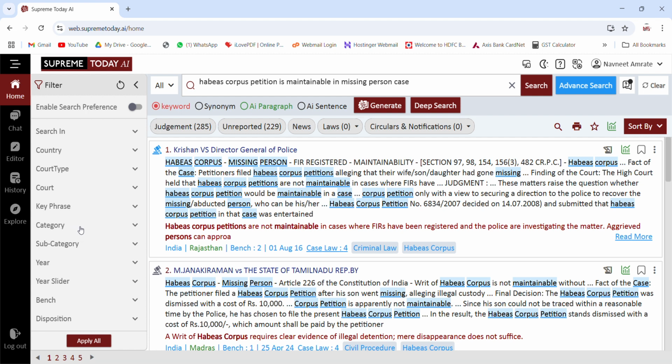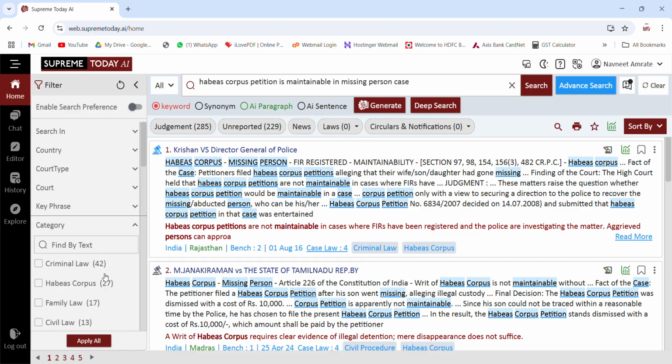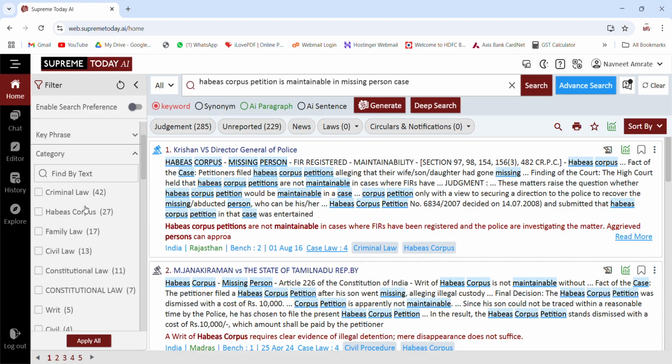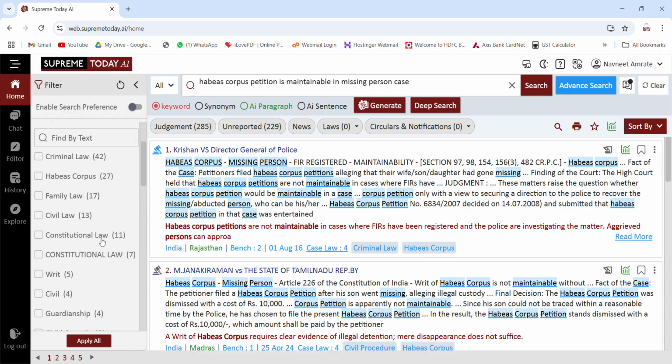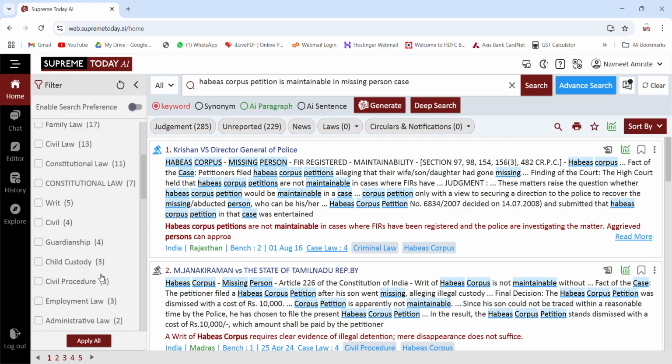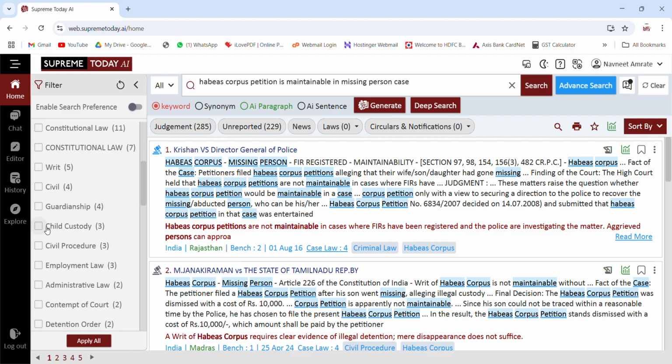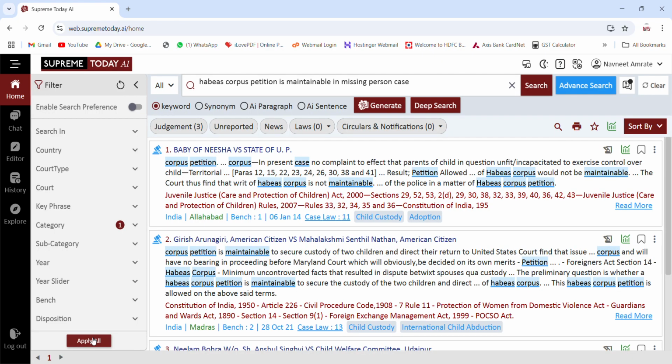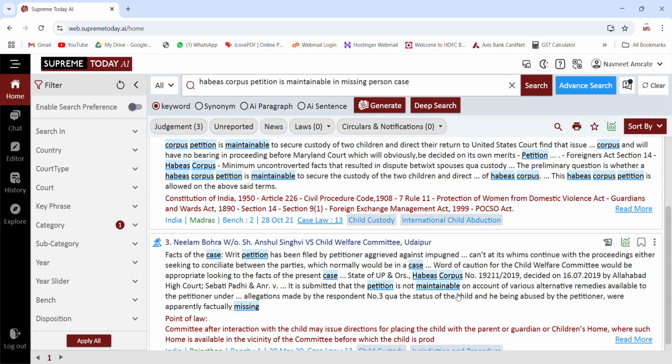So I am maybe looking for child custody related habeas corpus petitions, so I want those cases only. What option I have here is, I can select the category, and the moment I select a category, for example child custody, I will be getting only 3 cases available, and these are all habeas corpus petitions vis-a-vis child custody.